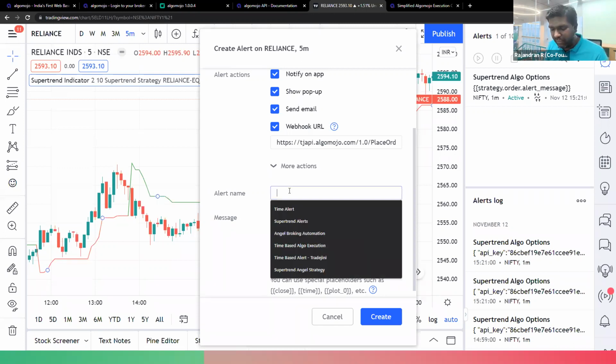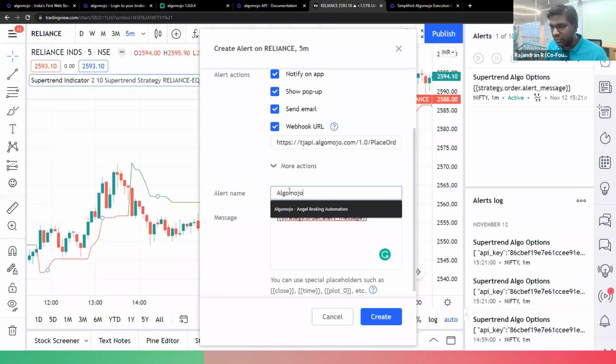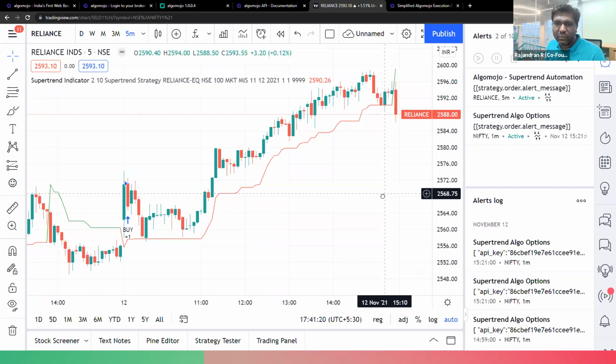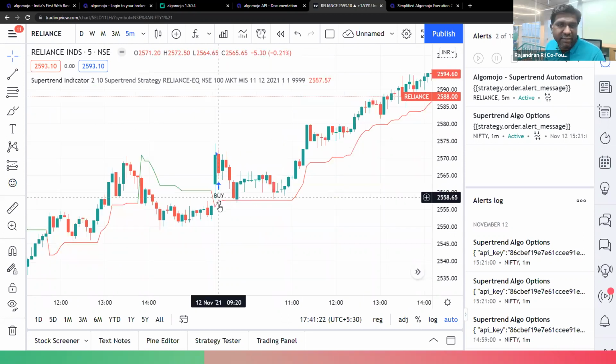I'm also giving a name to that. I'll say AlgoMojo Supertrend automation. Okay. I'll click on that, and automatically the orders will be punched accordingly. So this is what happens over here. So this +1 is very, very important over here. Otherwise, what will happen if I don't set that? Every time it will try to double the quantity. If I enter 500 quantity, it will try to punch orders for 200 quantity over here.